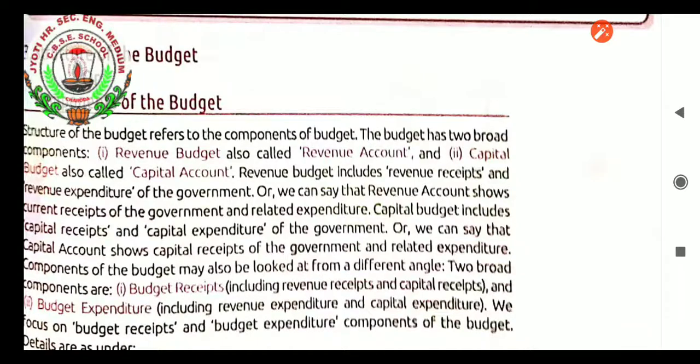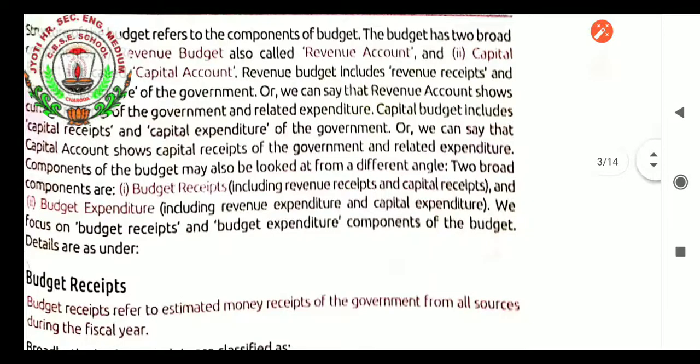Components of the budget may also be looked at from a different angle. Two broad categories are budget receipts and budget expenditure. Budget receipts include revenue receipts and capital receipts, and budget expenditure includes revenue expenditure and capital expenditure. So we can focus on budget receipts and budget expenditure components of the budget.